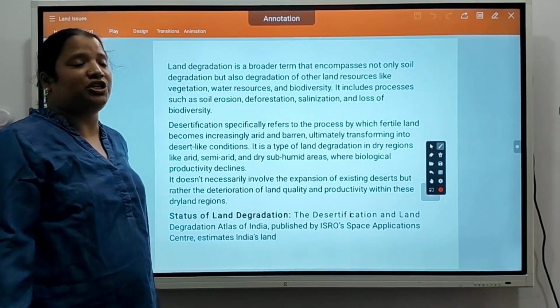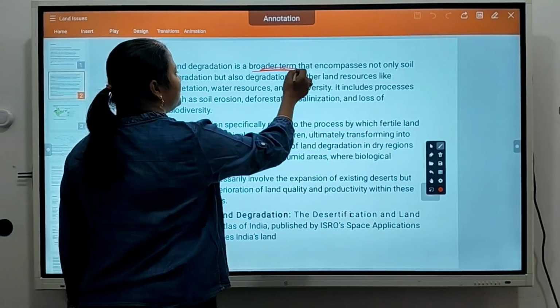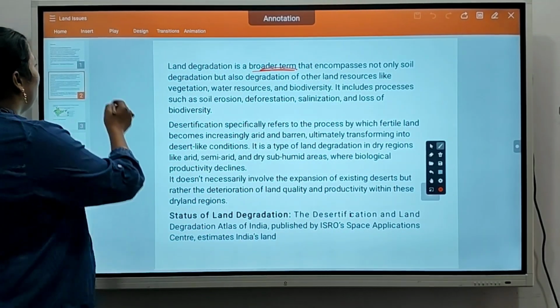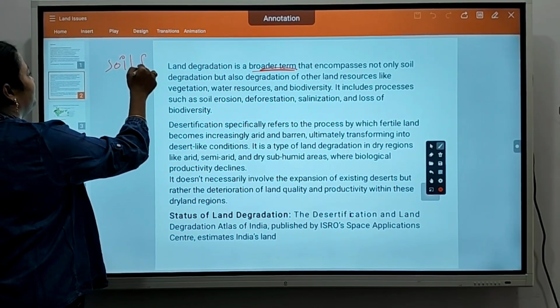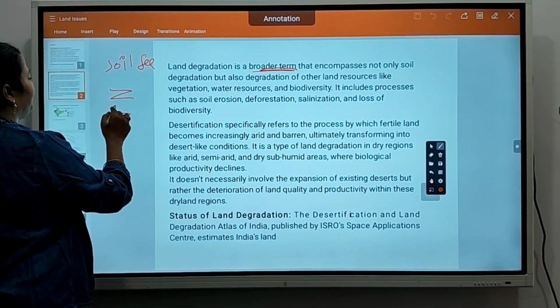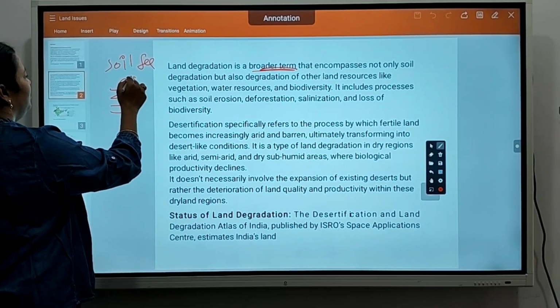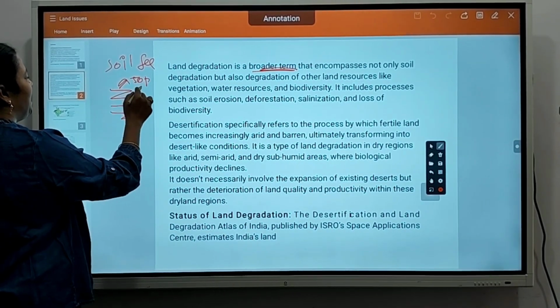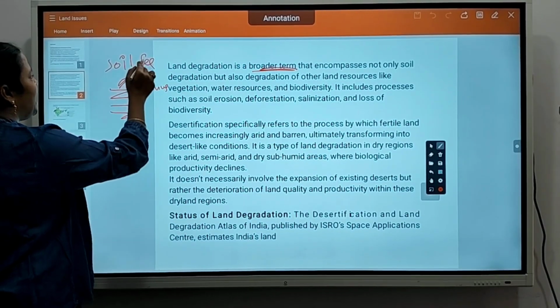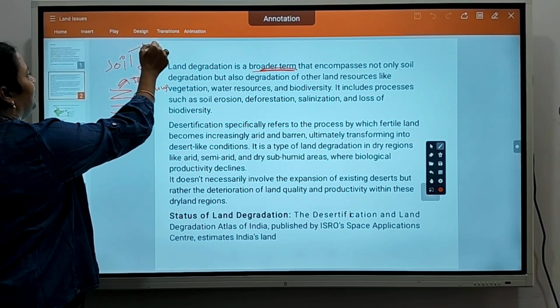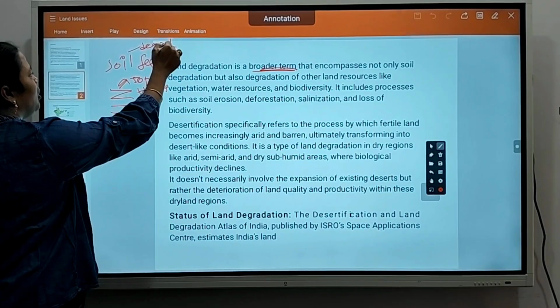Here land degradation is a broader term. Soil degradation refers to loss of soil fertility, meaning loss of the topmost layer of soil and its humus, so that soil will be degraded and its fertility will be gone.